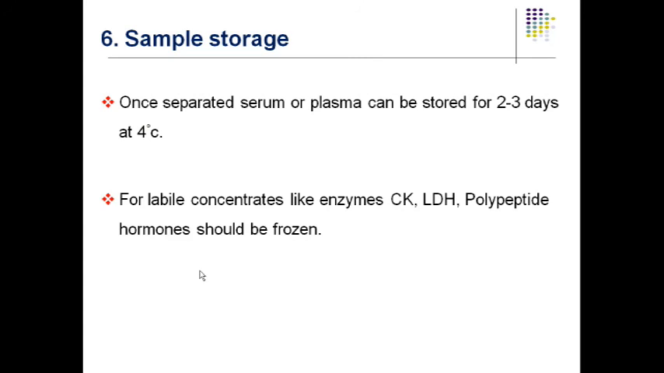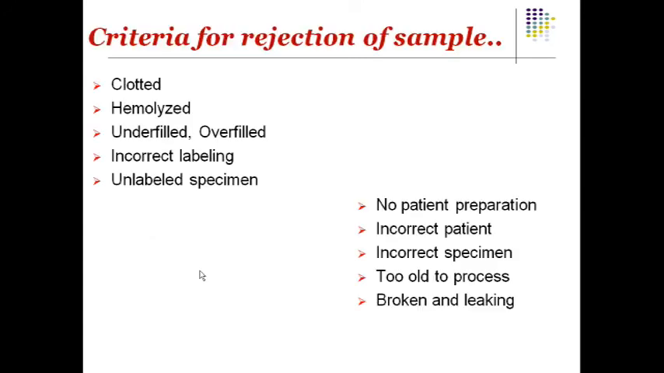What is the criteria for rejection of the sample? Once the sample is collected: clotted, hemolyzed, underfilled, overfilled samples, incorrect labeling, unlabeled specimen, no patient preparation, incorrect patient, incorrect specimen, too old to process, broken and leaking containers. We are not going to accept such kind of sample in our laboratory.